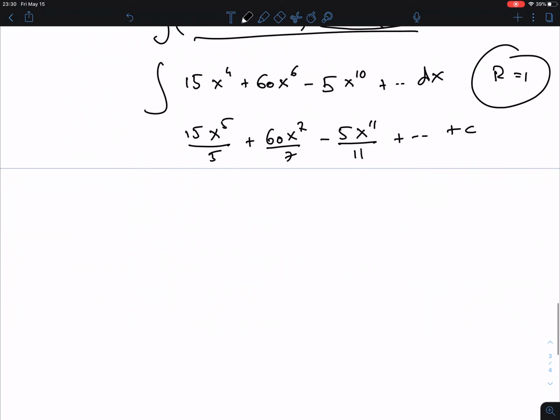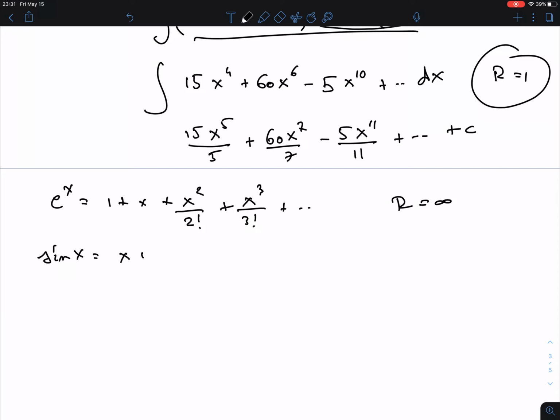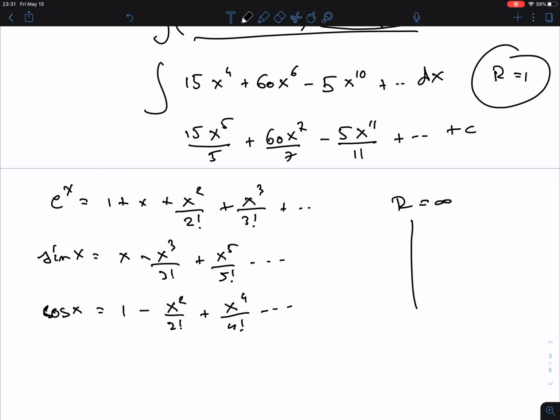So I remind you, we have that e to the x is 1 plus x plus x squared over 2 factorial plus x cubed over 3 factorial plus so on, and here the radius of convergence is infinity. For sine x, it is x minus x cubed over 3 factorial plus x to the 5th over 5 factorial, dot dot dot. And cosine x is 1 minus x squared over 2 factorial plus x to the 4th over 4 factorial, etc. And all these have radius of convergence infinity. So those you can just use as is. Okay? All right, so this is the review.